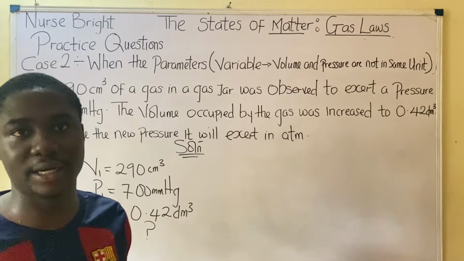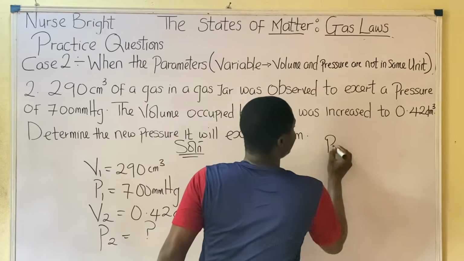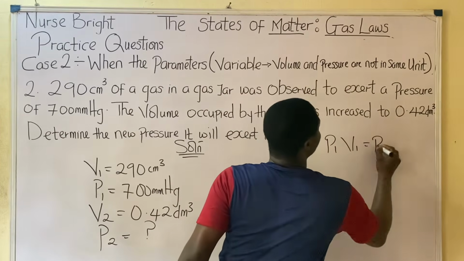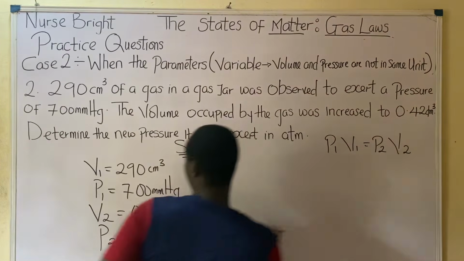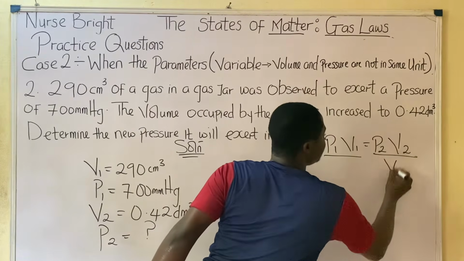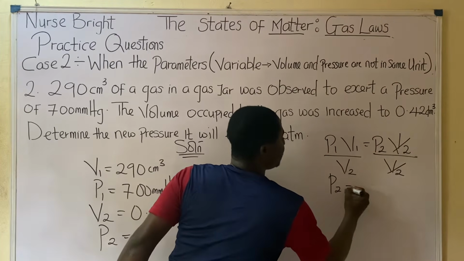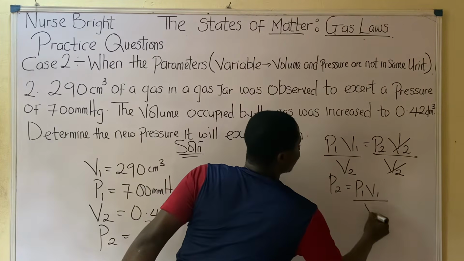It's extremely easy, okay guys. First of all, we have to write out our formula, which is P1 V1 is equal to P2 V2. And what are we asked to get? P2. We divide both sides by the coefficient of P2, which is V2. Are you following me? So then P2 will now be equal to P1 V1 over V2.